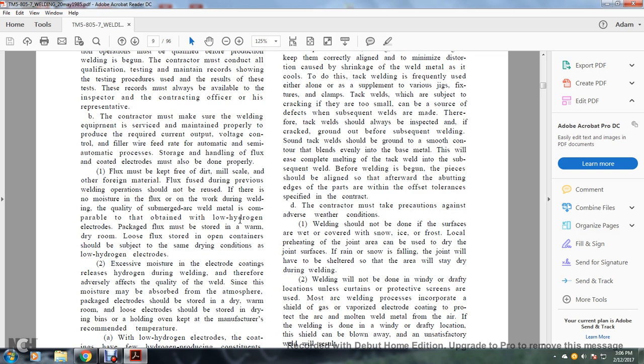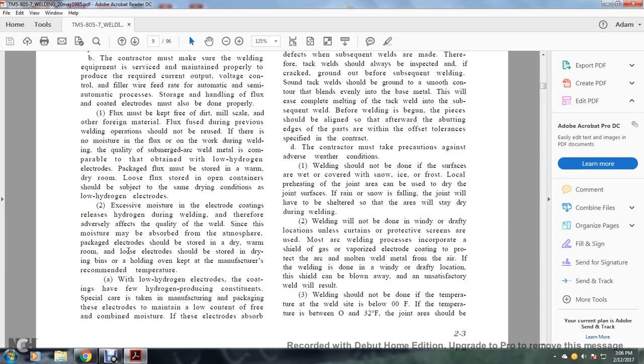1. Flux must be kept off the dirt and metal scale of the other foreign materials. Flux used during the previous welding operation should not be reused if there is any oil or moisture from the flux during the welding of the quality submerged area of the welding metal, comparable to that obtained with low hydrogen electrodes. Packaged flux must be stored in a warm, dry room. Loose flux stored in open containers should be subject to the same drying conditions as the low hydrogen electrodes.